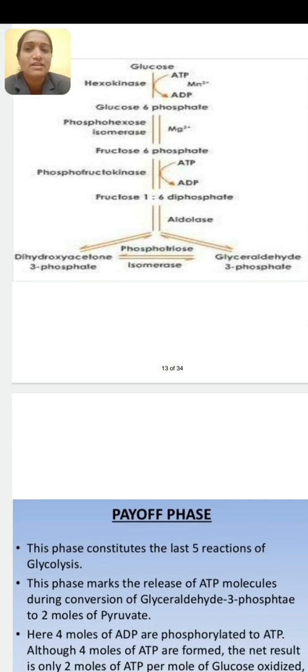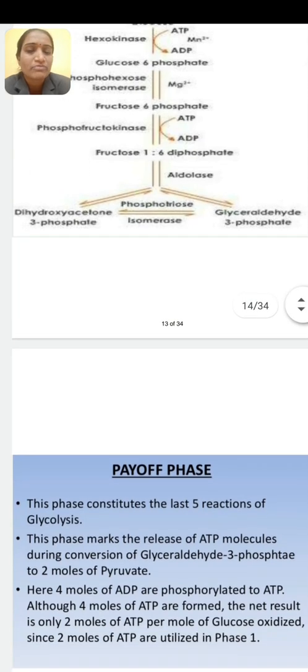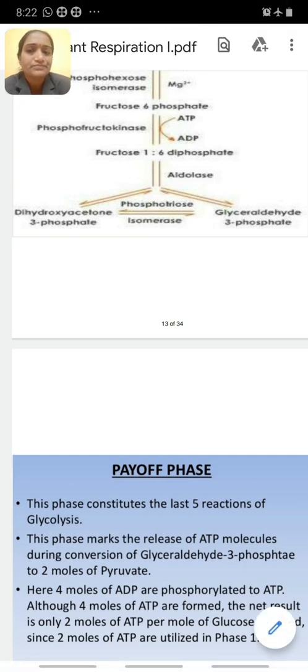What is meant by cleavage? Breakdown into 2 similar molecules in presence of the enzyme. There is formation of 2 molecules. First molecule is dihydroxyacetone 3-phosphate. Here what is meant by 3-phosphate? Phosphate is attached at the 3rd carbon, carbon number 3.